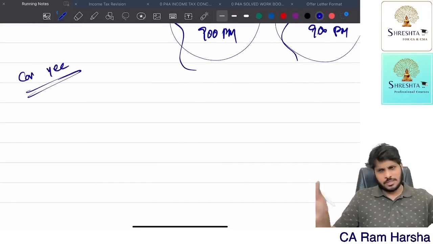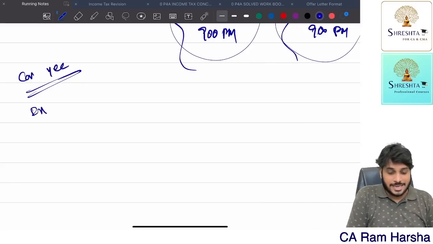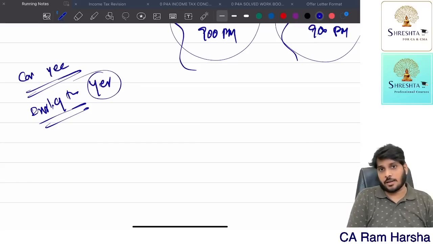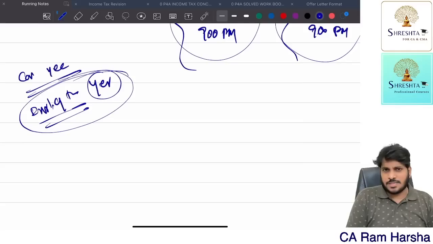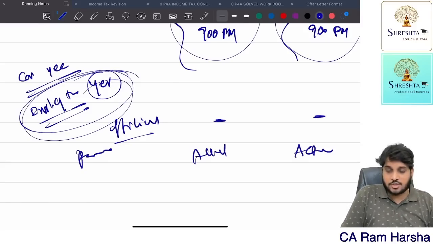His car only. The car is owned by the employee. Out of his own money he bought it. But the expenses of the car, running and maintenance, the employer, the company, is bearing. Suppose the company is bearing the expenses completely. If the car is used completely for official purposes, perquisite is 0. Completely personal, actual expenditure.